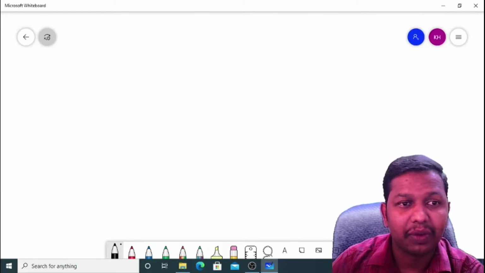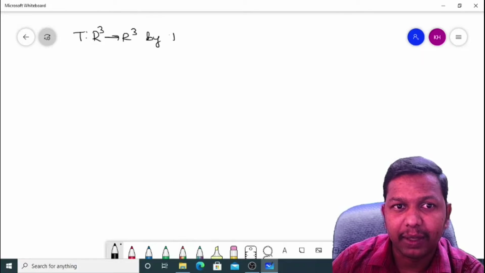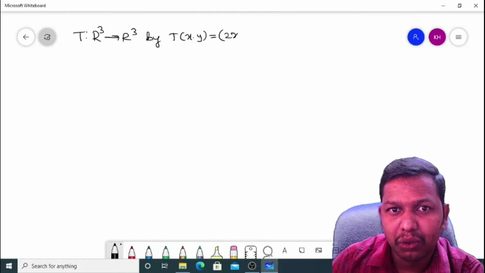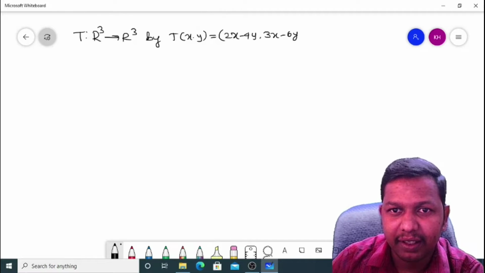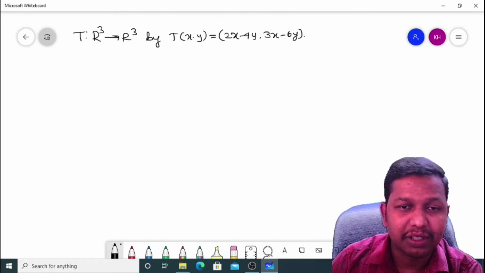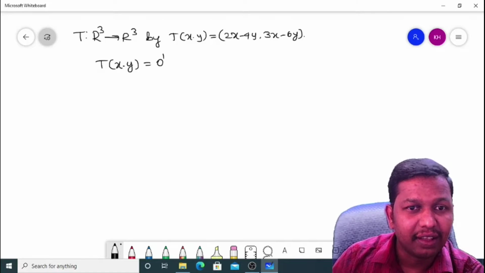Let's consider one example, that is T from R3 to R3 defined by T of x comma y is equal to 2x minus 4y comma 3x minus 6y, is the given transformation. We have to check whether it is singular or not. So to check this, we need to consider T of x comma y as the 0 vector.